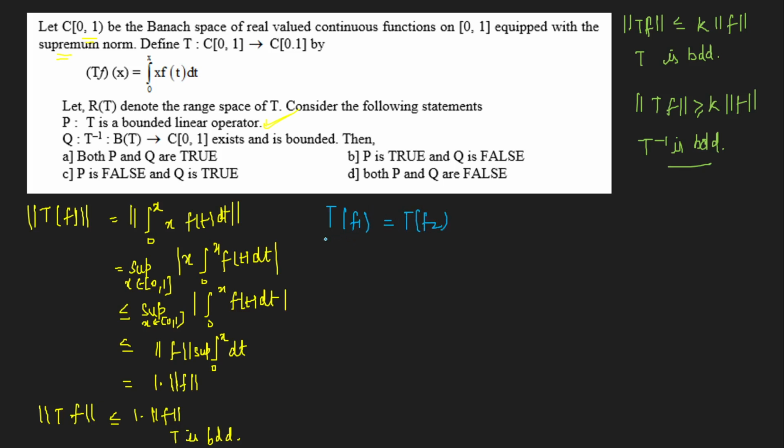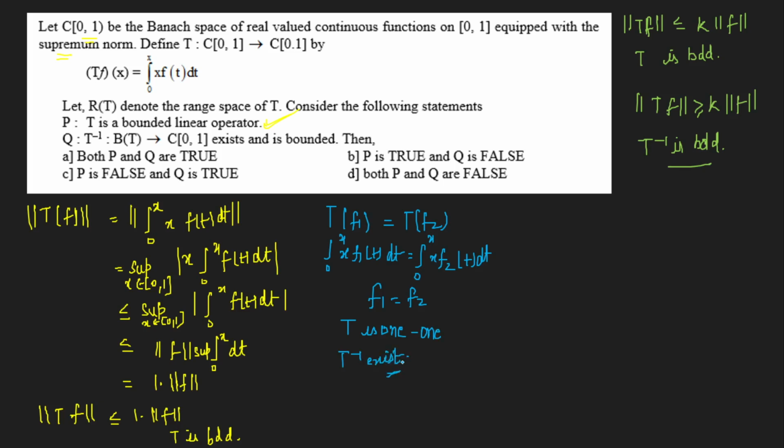So that would become integral 0 to x f1(t) dt equals integral 0 to x f2(t) dt, right? I'll take the derivative with respect to x, and the integral and x will get cancelled, and if you solve this, you will get f1 equals f2. Now T is 1-1, T is 1-1. So that means T inverse exists, right? We get the condition that T is 1-1.